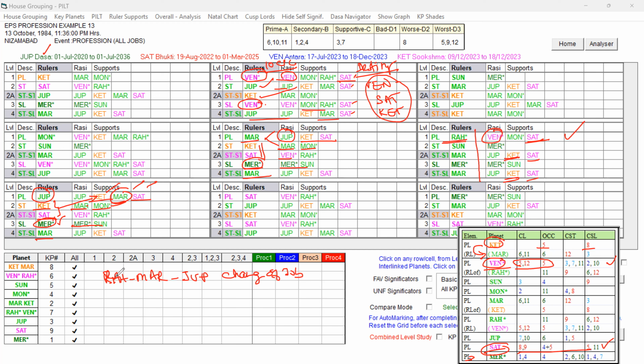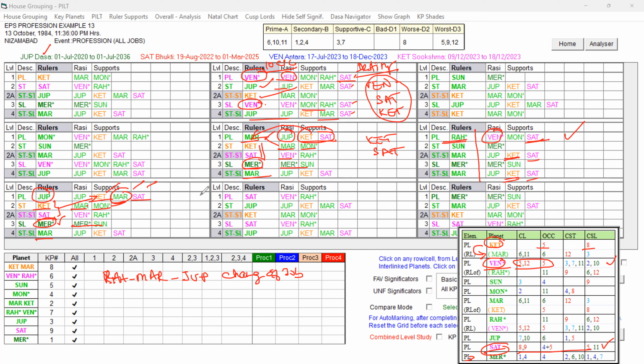Why is Rahu good? Mars is getting the affliction by way of Ketu and Saturn, because Mars is in the star of Ketu and 12 level Saturn, both in support, influencing Mars itself.